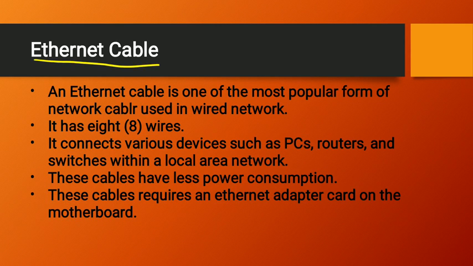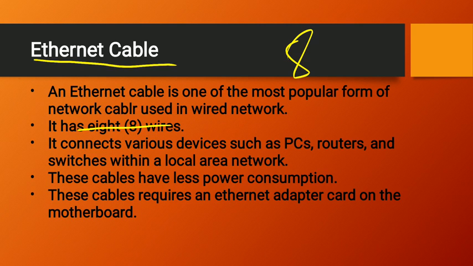First is the Ethernet cable. Whatever we are going to study now, these all are known as guided media. Ethernet cable is one of the most powerful forms of network cable. This cable is used in wired networks. It has 8 wires.